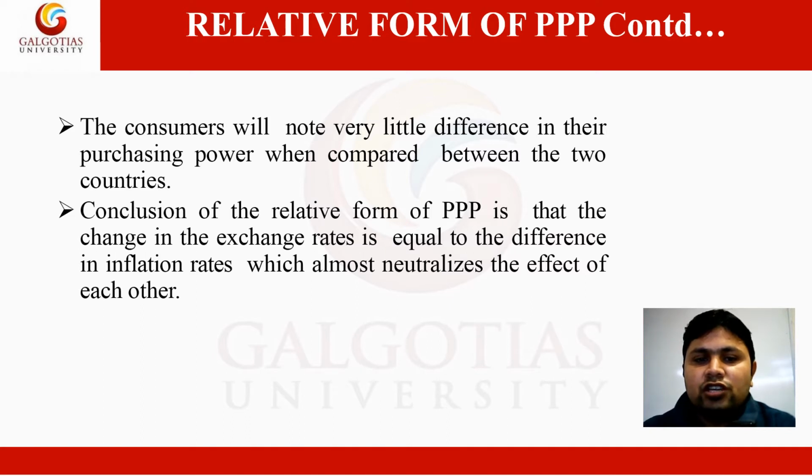In such a situation, the prices of the products in the two countries will appear similar to its citizens. This means that consumers will note very little difference in their purchasing power when compared between these two countries.